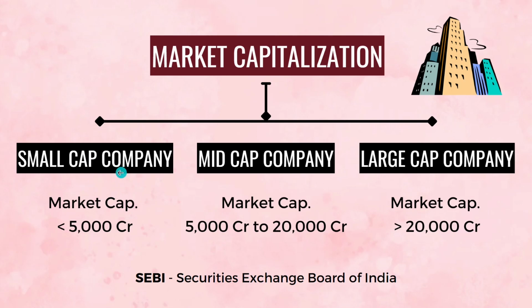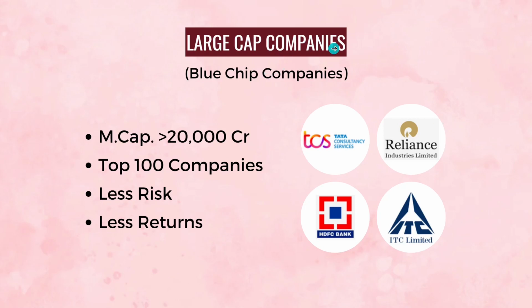Small cap companies are companies whose market capitalization is less than 5,000 crores. For mid cap companies, the market capitalization lies between 5,000 crore and 20,000 crore, and companies with a market capitalization greater than 20,000 crore fall under large cap companies. Speaking about large cap companies, we also term them blue chip companies or blue chip stocks. Basically, there are thousands of companies listed on the National Stock Exchange, that is NSE. From those listings, the top 100 companies mostly fall under large cap companies.